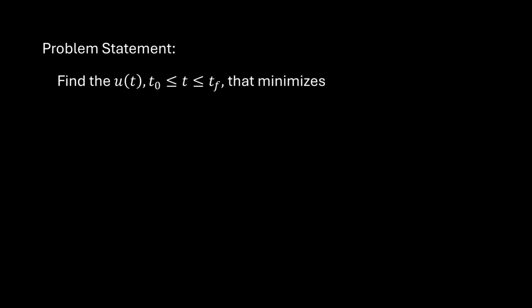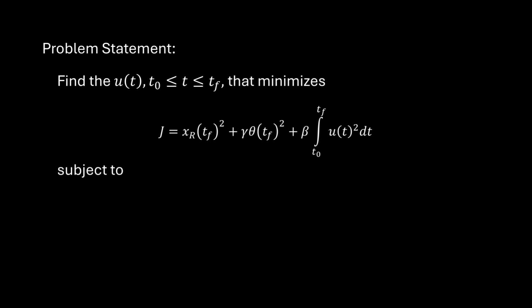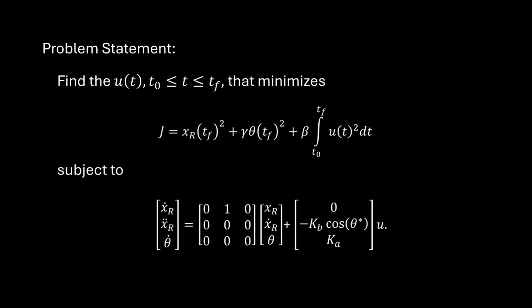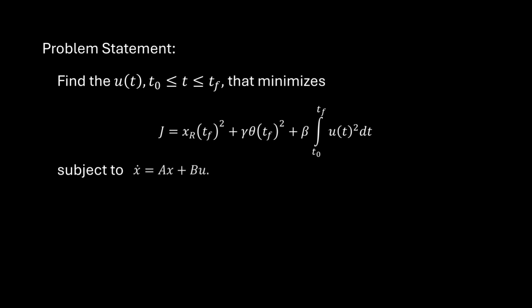Therefore, our problem statement becomes to find the control signal over the finite time interval that minimizes the cost function while subject to the kinematic and dynamic state equations. The state equations are in the standard x dot is Ax plus Bu form, and so we can more succinctly write the problem statement.